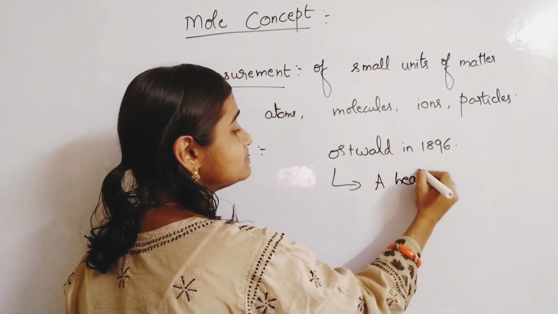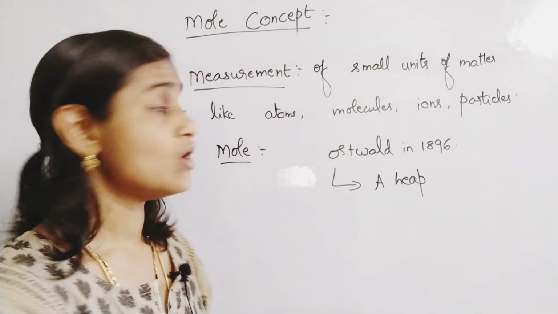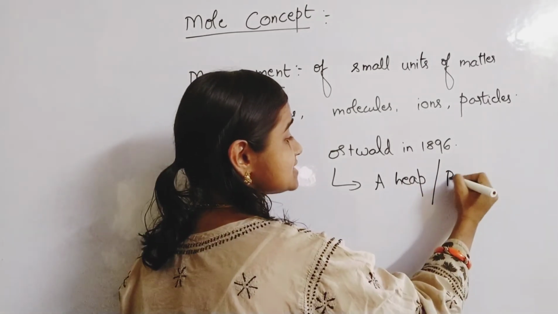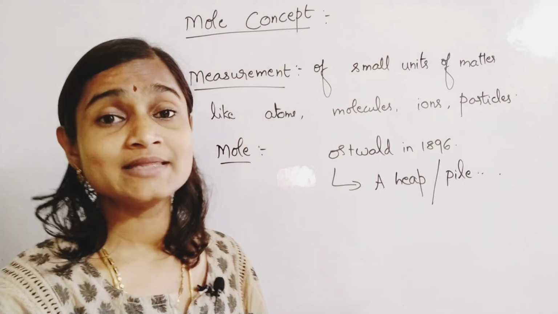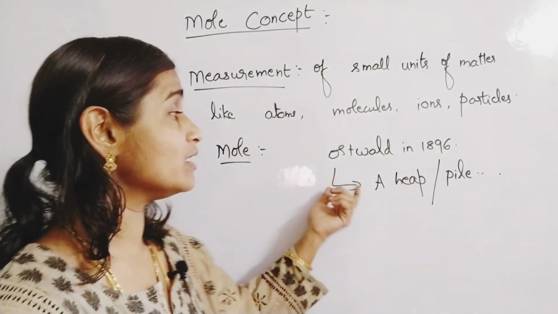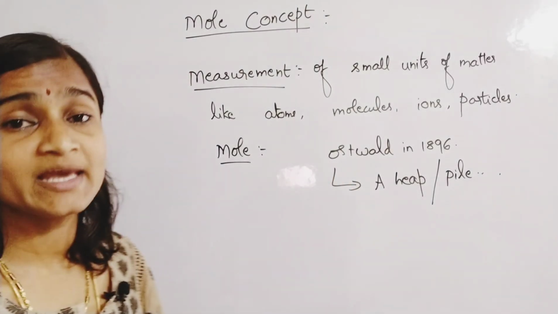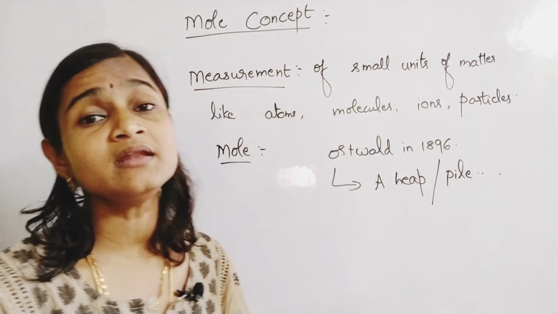A heap means a collection of things, a pile of things. So the word mole stands for what in chemistry? It stands for a heap or a collection of certain things.